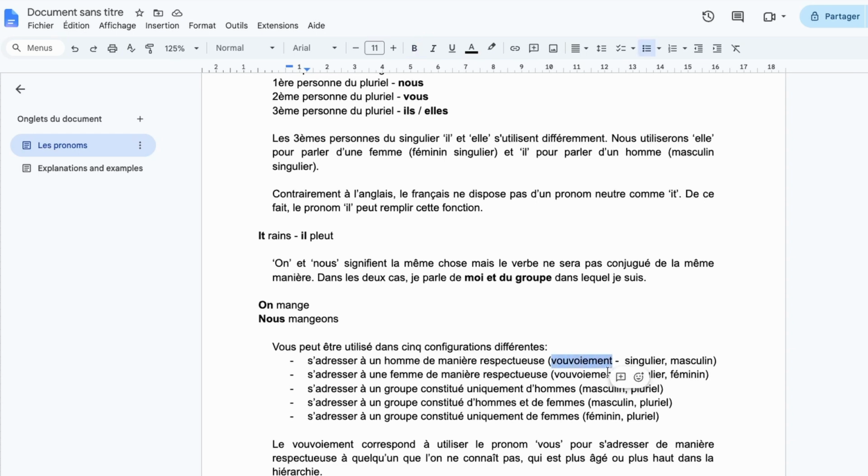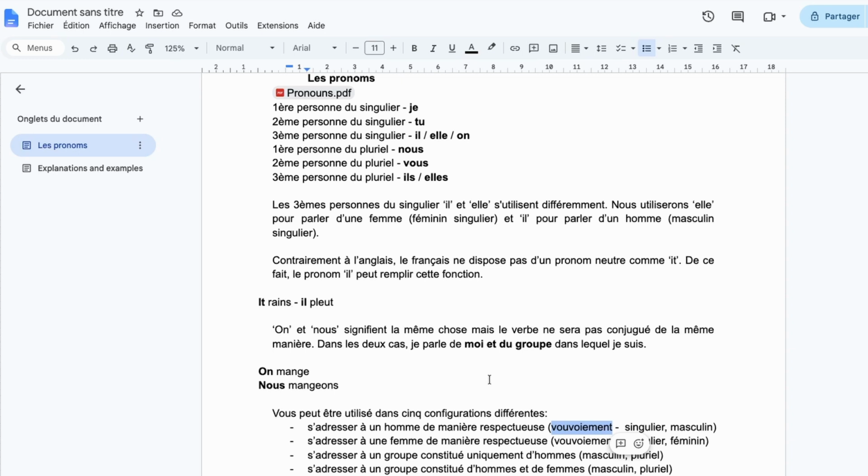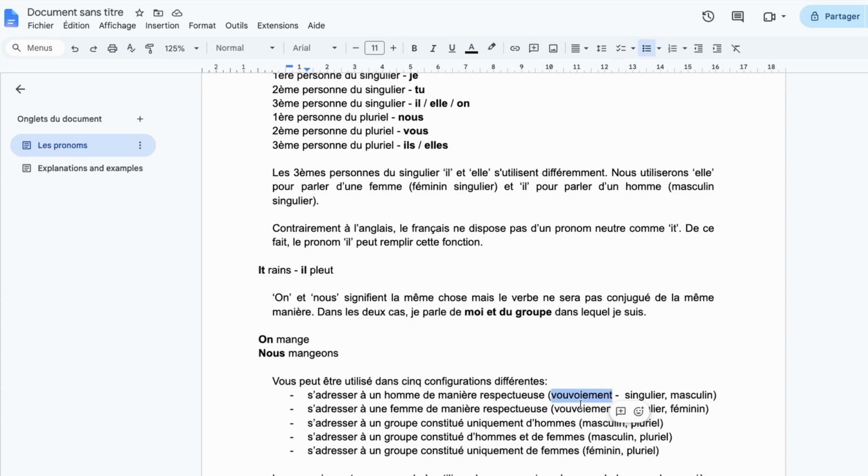Le vouvoiement. So when we use tu to speak to a person, we call this le tutoiement. So it's to make use of tu to speak to one person, and vouvoiement, it's to make use of vous to speak to one person. Le vouvoiement, we are trying to be polite, we are trying to be respectful, right? Donc, vous, we could use this pronoun vous to speak to one person, so it's singular, and we would be